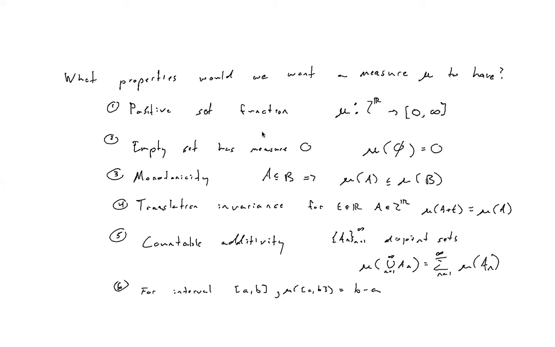These are the properties we want our measure to have, and we want to try and show it exists on the power set. And we're going to show that there's no function that exists with all of these properties. So we cannot extend this notion of measure to the power set.